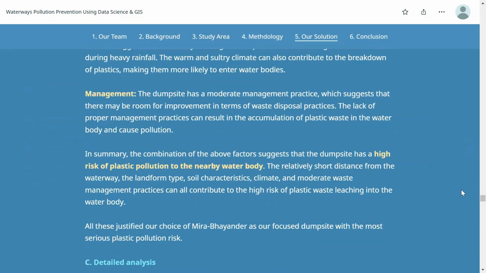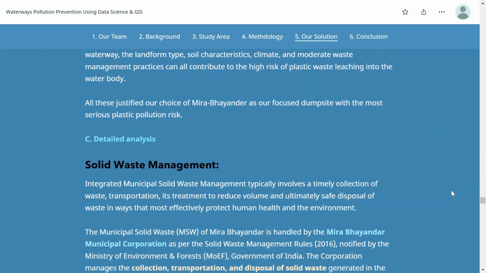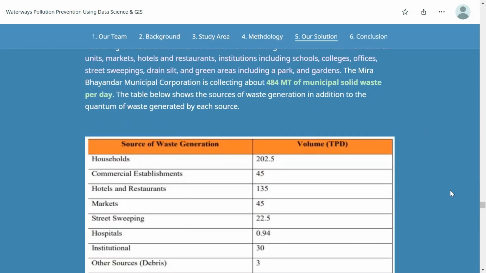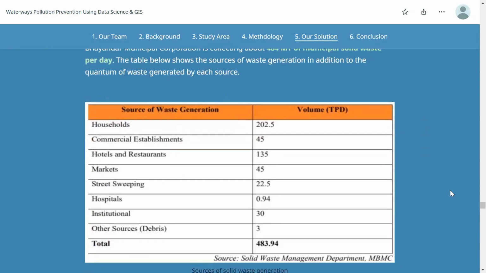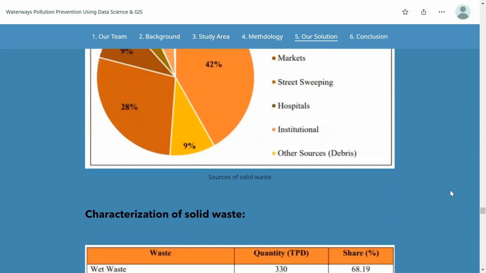it has relatively short distance from the waterway, the landform type, soil characteristics, climate, as well as the moderate waste management practices. For the detailed analysis, we looked into the solid waste management in Mia Bayanda. The solid waste is managed by the corporation, and they are responsible for the collection, transportation, and disposal of solid waste. For example, we can see that most of the waste comes from households, followed by restaurants and hotels. Here is the pie chart.